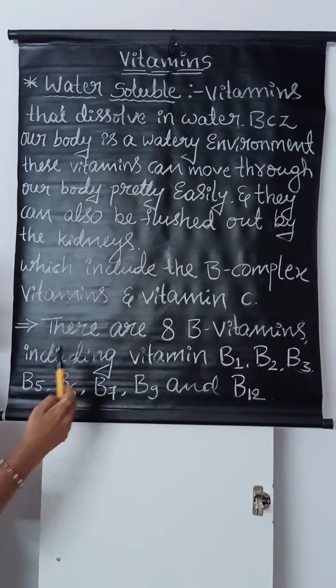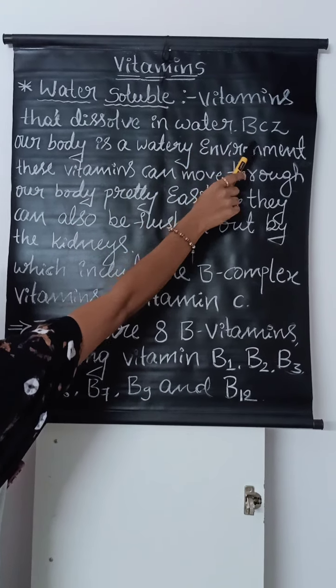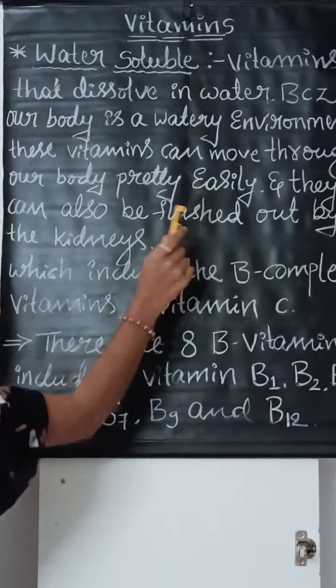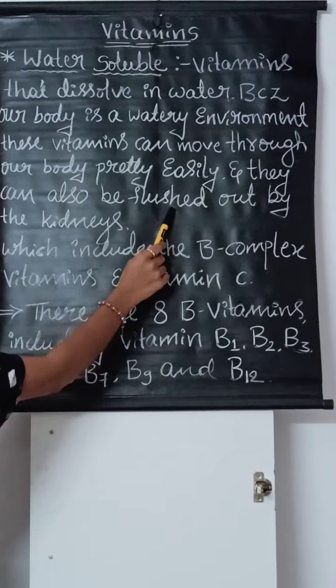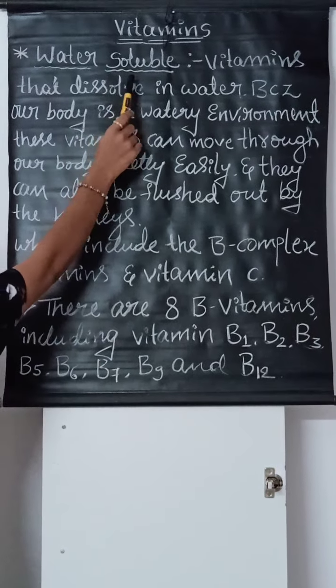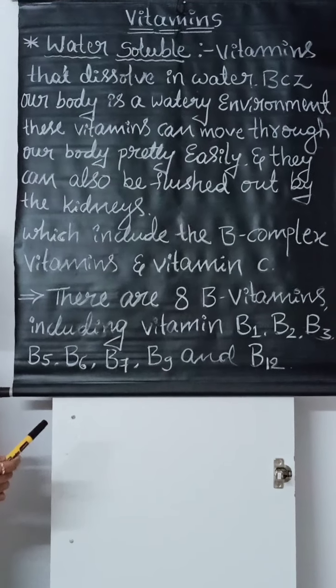These are vitamins that dissolve in water, because our body is a watery environment. These vitamins can move through our body pretty easily, and they can also be flushed out by the kidneys. So these are water soluble vitamins.